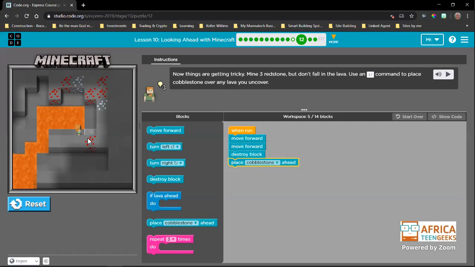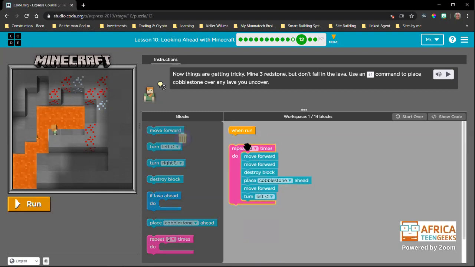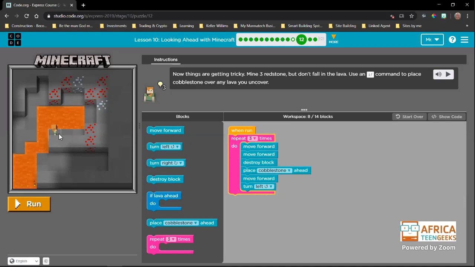So we can say, move forward again so that we are there. And then we can say, turn left because we want to go up. Now let's run this and see. We've placed the cobblestone, we're moving forward and we're going up. Now what we want to do is this entire thing 3 times. So we take this entire sequence of code, put it inside a repeat block and set it to 3. Why 3 times? Because we can see there are 3 pathways here.